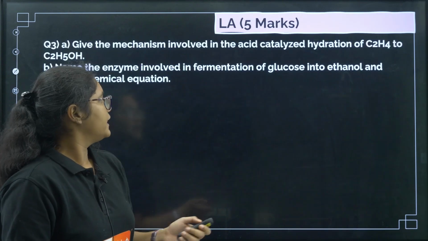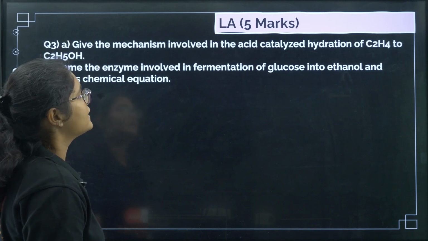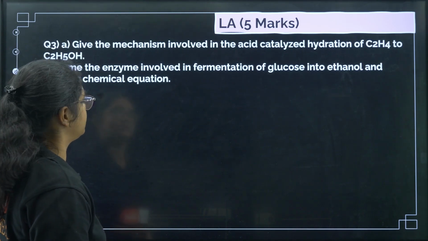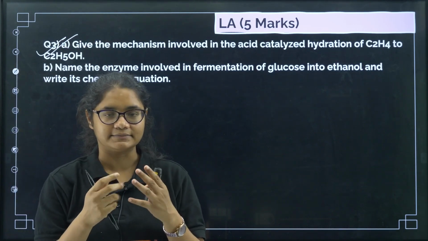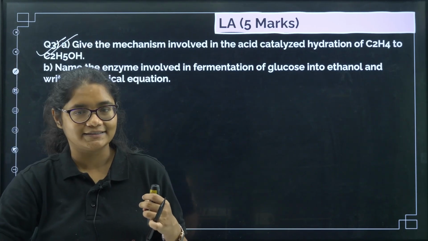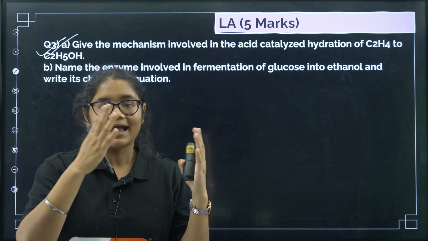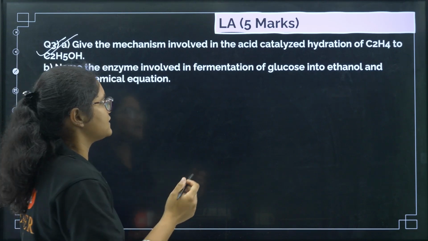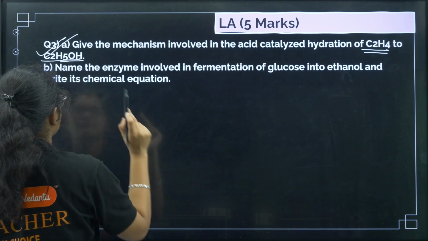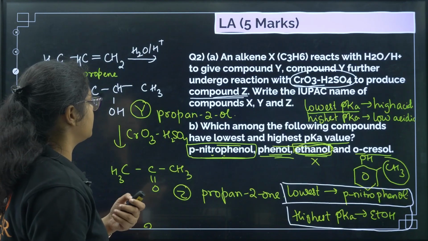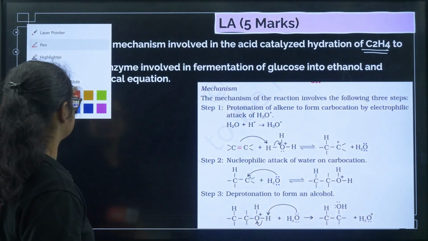Okay. Next question. Give the mechanism involved in the acid catalyzed hydration of C2H4 to C2H5OH. So this is another mechanism, very important. See, there are two mechanisms. One is from alcohols to alkenes, another is from alkenes to alcohols, right? The previous one which we discussed was from alcohols to alkenes. Now this question is asking acid catalyzed hydration of C2H4 to C2H5OH. So we'll discuss this mechanism now. This is very simple.